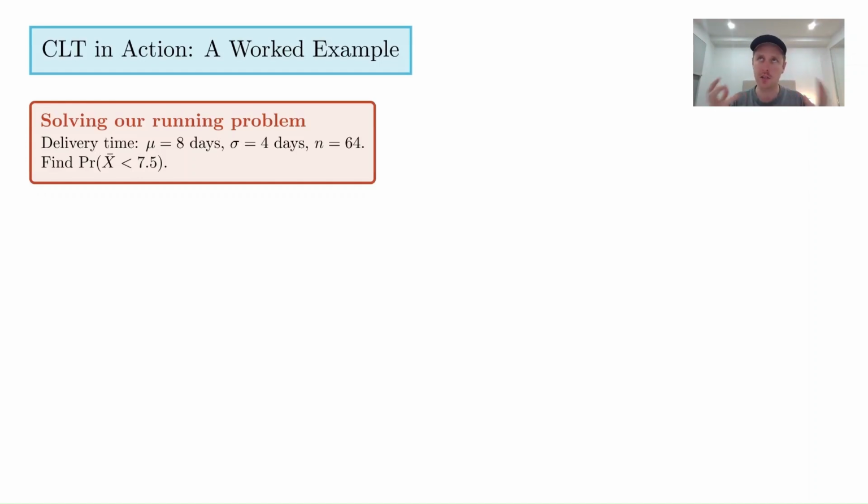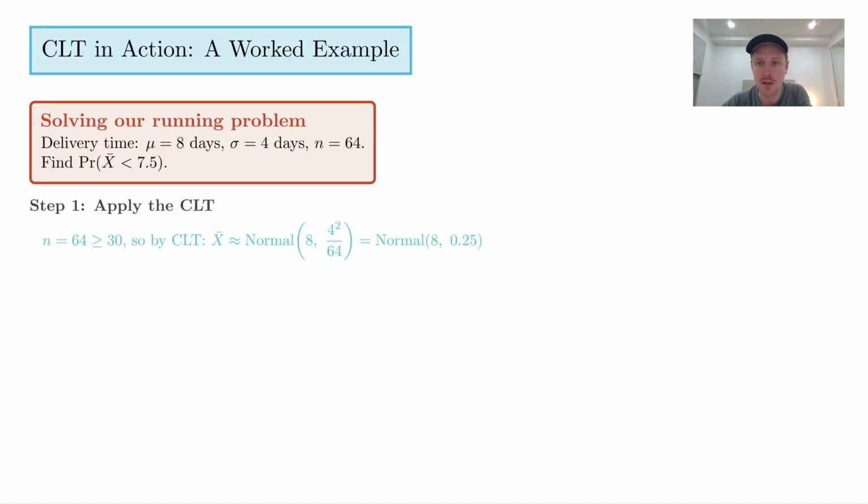But if we just think about that for a second, how can we know that? In order to know whether the average of this sample of 64 is less than 7.5 days, we need to know about the distribution of the sample means. So this is where we need to invoke the central limit theorem, because we need to understand what the averages look like. And what we just spoke about is that the averages are normal. So if we apply the central limit theorem, our first step is to do that.